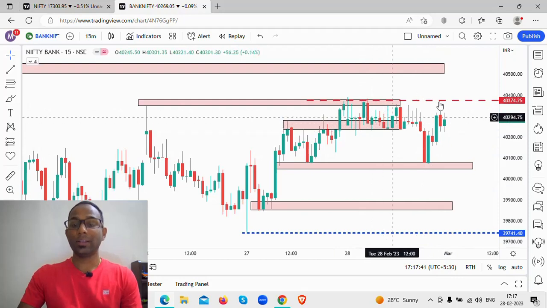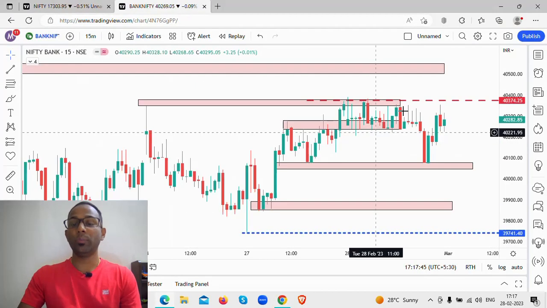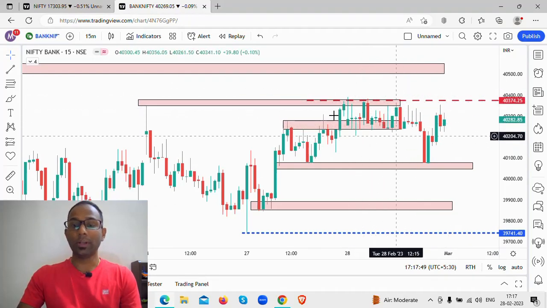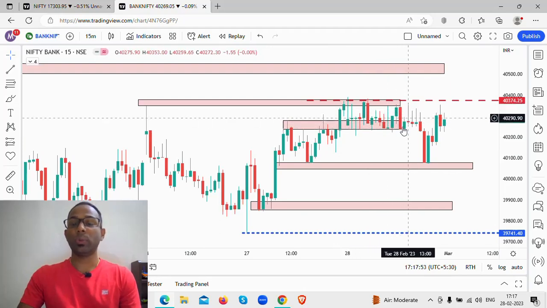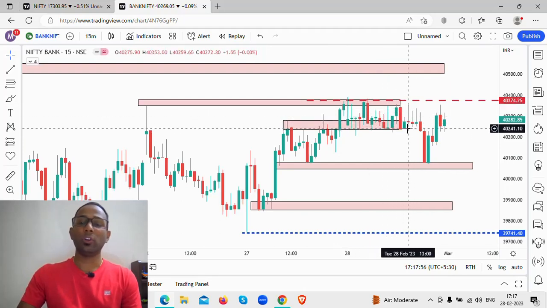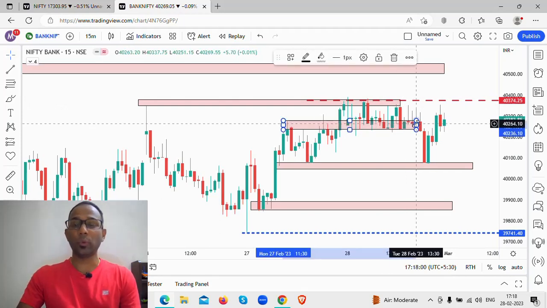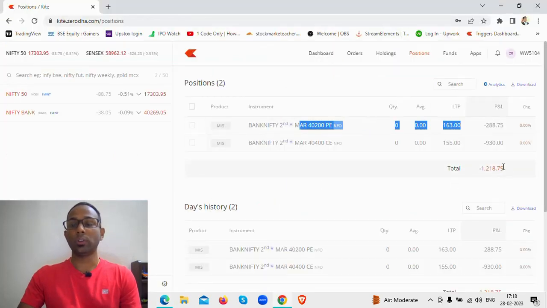What is the next trade that I took on Bank Nifty? On Bank Nifty, I bought 40,200 P. So I shorted around this particular level. Again, the price was bouncing up, and I did not see any reason for me to hold the trade, as the price was taking a long time to work out, so I exited the trade. So these are the two trades that I took, and I took a loss on these two trades, and I kept my loss small.